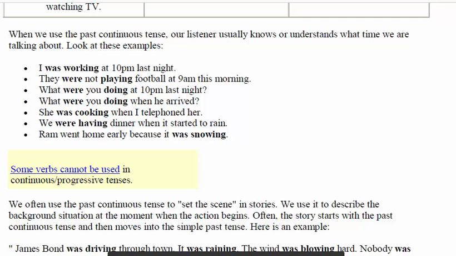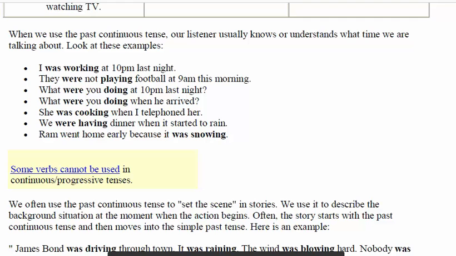We often use the past continuous tense to set a scene. Yes, in telling a story, we set a scene. Whenever we tell a story we use the past indefinite tense, but we also use the past continuous tense to set the scene. We use this to describe the background situation at the moment when the action begins.